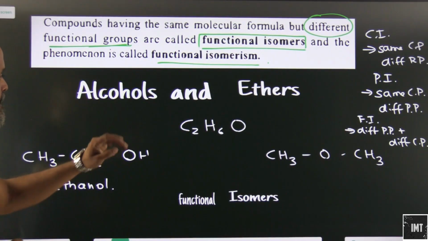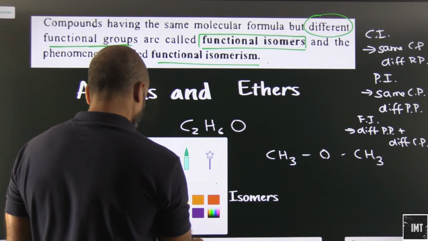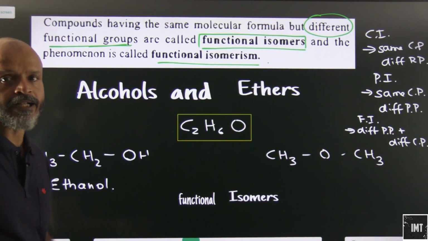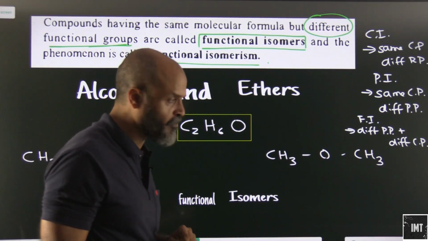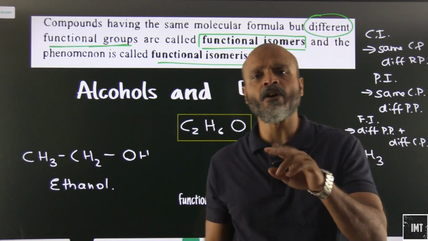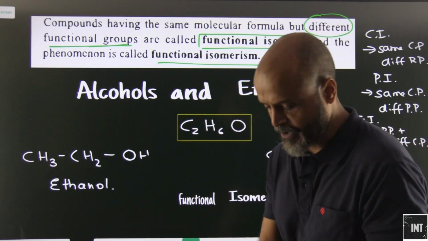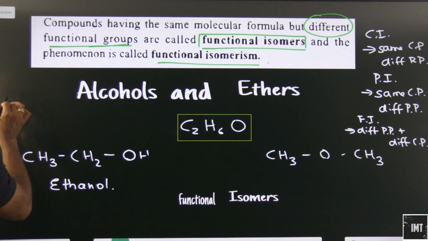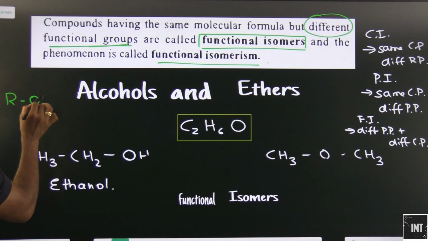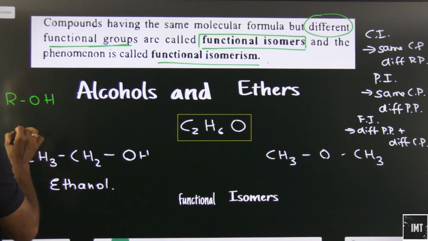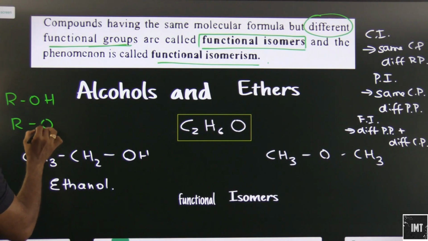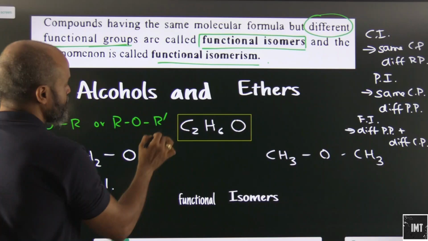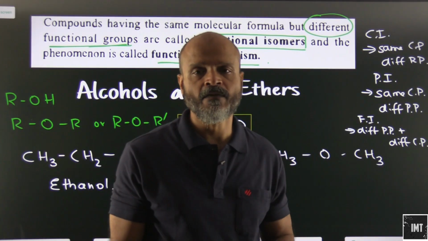Okay, so let's look at this. We have a molecular formula C2H6O. With this molecular formula, the first kind of functional group difference will be shown by alcohols and ethers. So let's go to the general formula of alcohols. What is it? ROH is the general formula of alcohols, and ROR or ROR dash is the general formula for ethers.